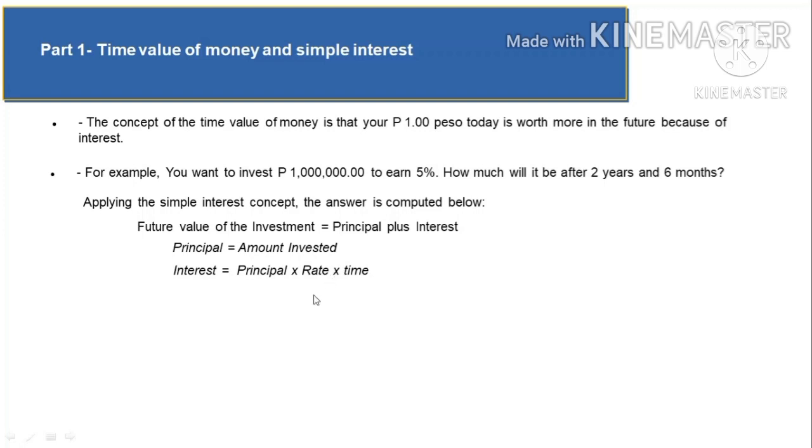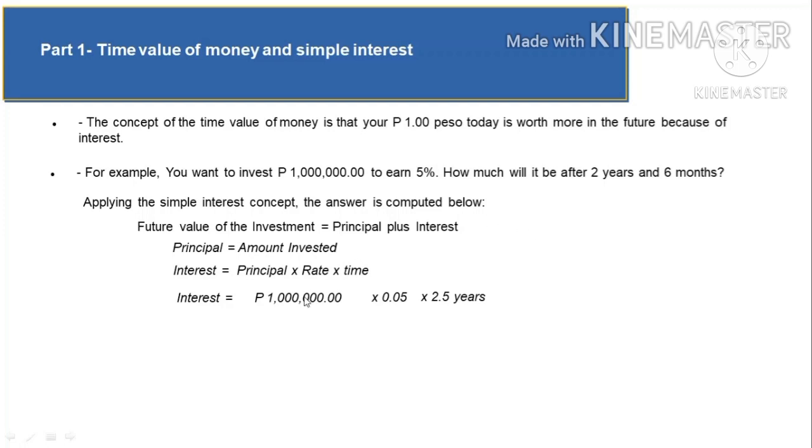So let's compute first the interest. The interest is 1 million, which is the principal, times the rate of 5% times time. This time can also be expressed as a fraction, where the numerator can be the number of months over 12 months or the number of days over 360 or 365 days.